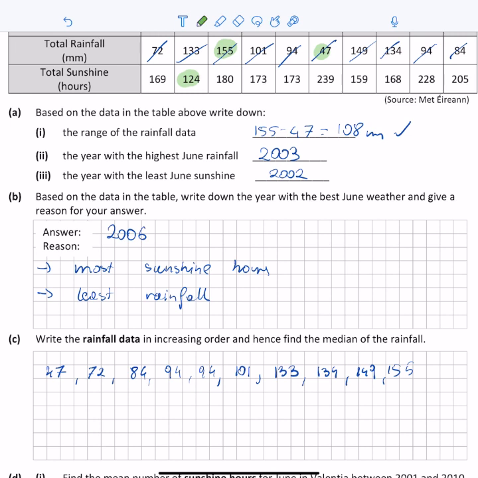Now I'm going to find the median. The simple way of doing it is to go from each end, crossing out each value to find the middle value. I'm noticing that I have two values in the middle. I can't have a single value for a median, so the median will be found by adding 94 plus 101 and dividing by 2. When I do that, I get that the median rainfall in June is 97.5 millimeters.